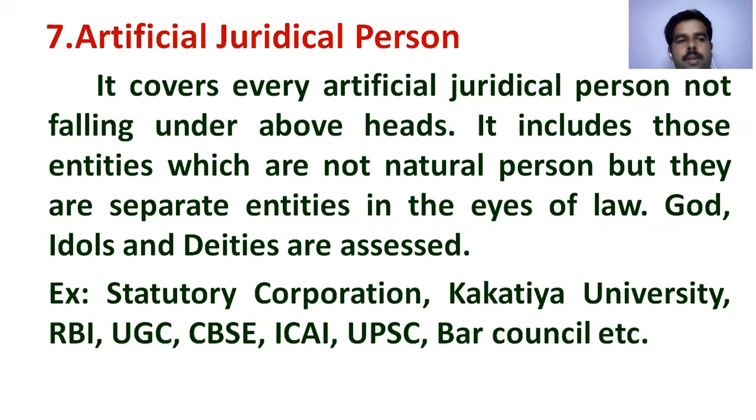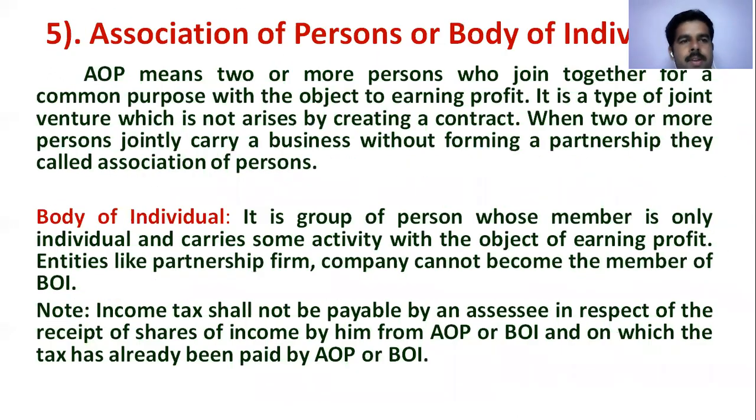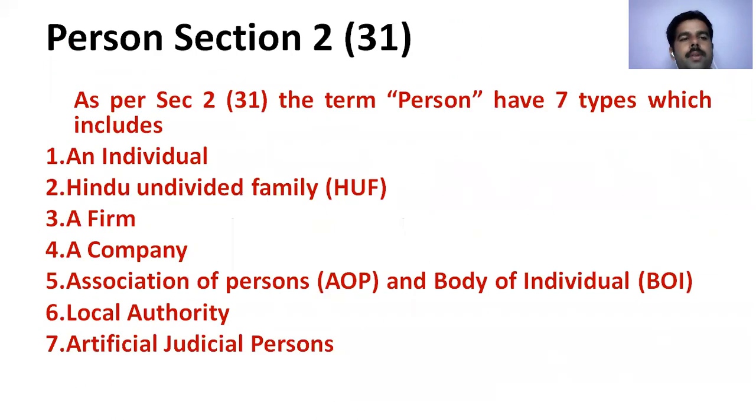This is about the person. Observe once again, what is the first one? Individual, Hindu undivided family, firm, company, association of persons, body of individuals, local authority, and artificial judicial persons.